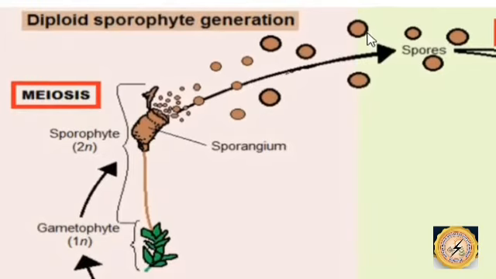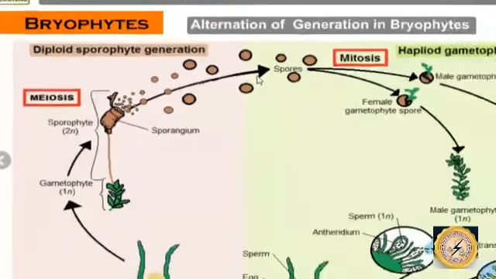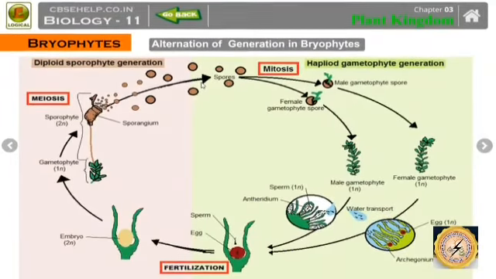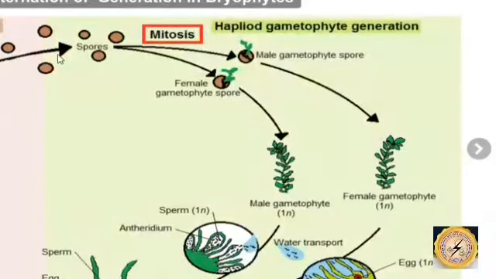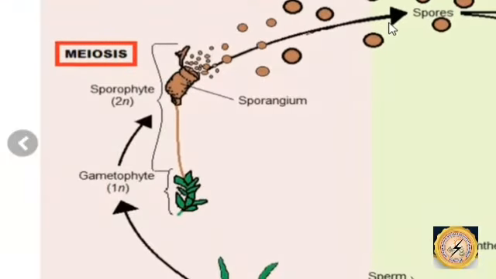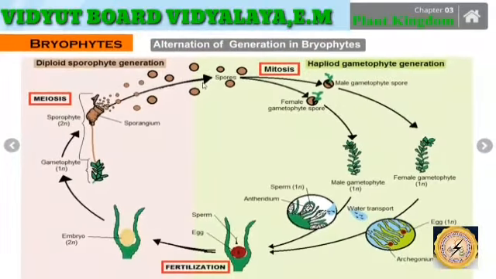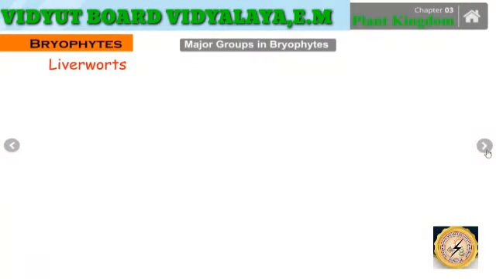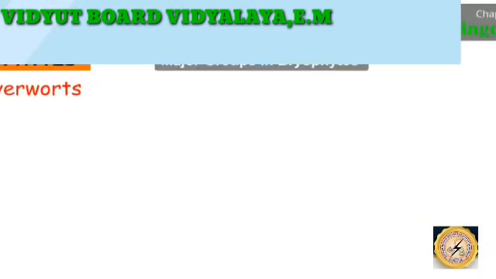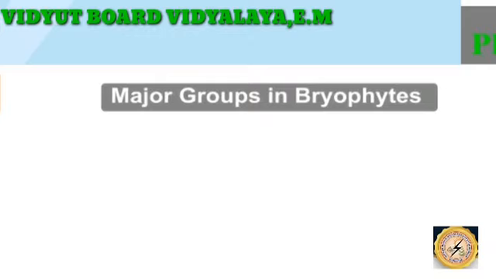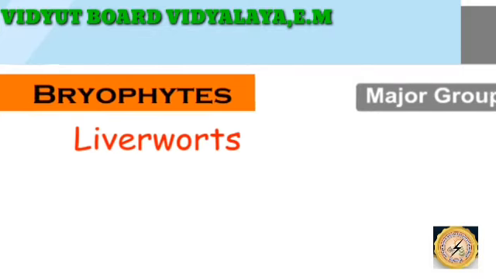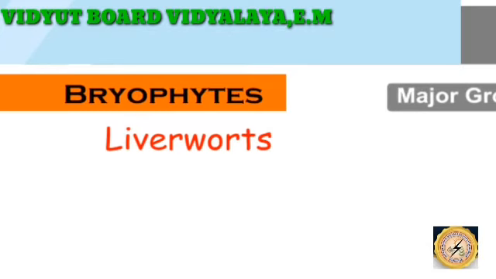These spores are spread out by means of water, wind, or insects also. So here is the haploid gametophytic stage and here is the diploid sporophytic stage. Furthermore, these bryophytes are categorized into two major groups, and these groups have a huge role to play in the proper distinction of the bryophytes.